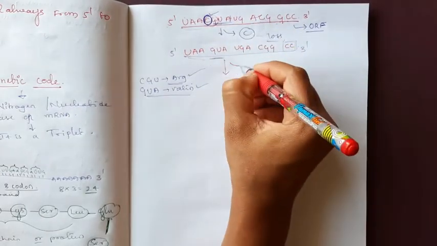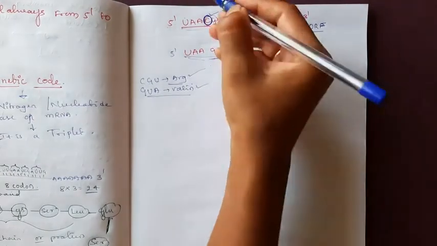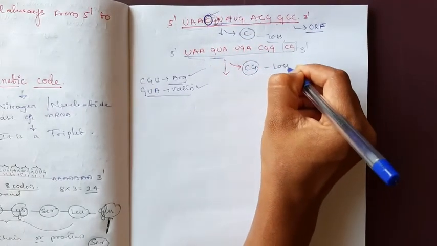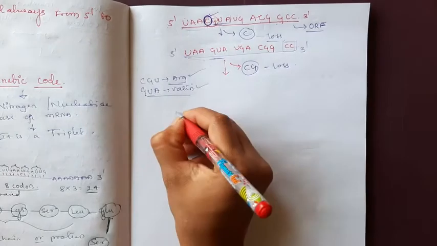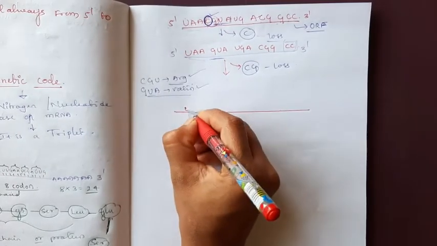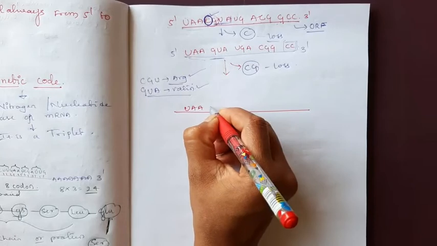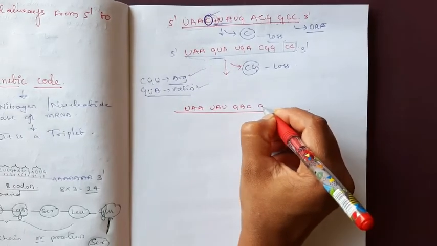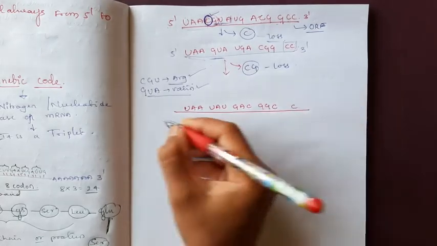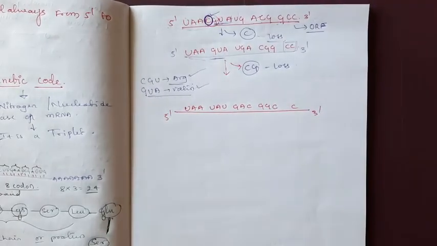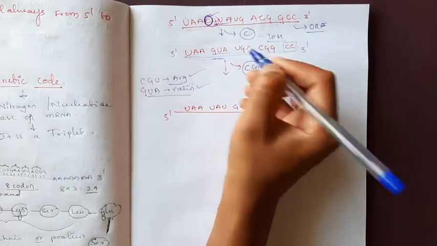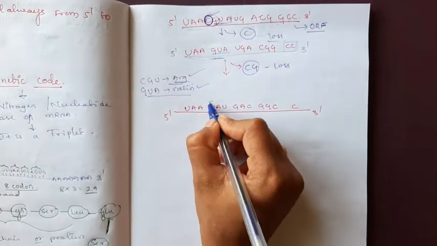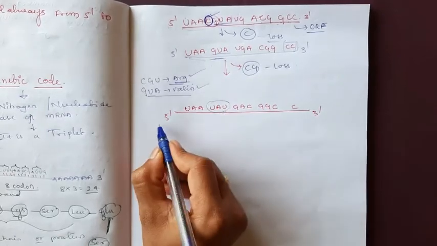CG both in the first frame, CG both will be lost from the frame. Ultimately, the open reading frame becomes UAA, UAU, GAC, GGC, C. Like this. Means instead of second GUA, again instead of arginine, again UAC came.